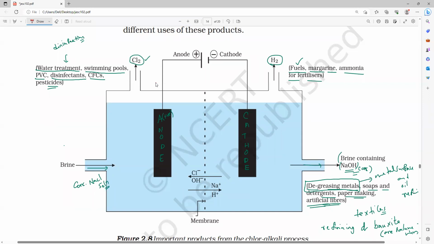It is a deliquescent compound. Next, highly soluble in water. Properties of this one: highly soluble in water. Next, high melting point and boiling point.